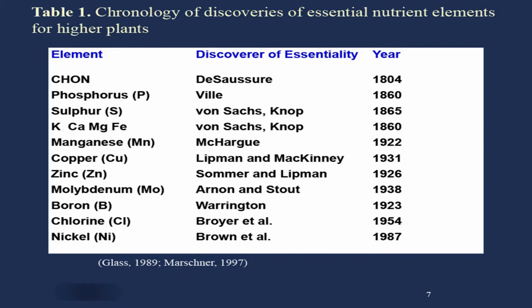For molybdenum, Arnon and Stout 1938. For boron, Warington, and the year was 1923. For chlorine, Broyer et al. 1954. For nickel, it was Brown and co-workers 1987. This was added by Brown, and they found it essential for growth of barley, germination of barley seeds. So, they established it, and after that no element has been added to the list of essential elements. So, nickel is the latest, added in 1987.